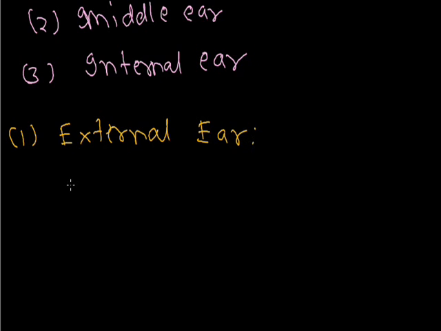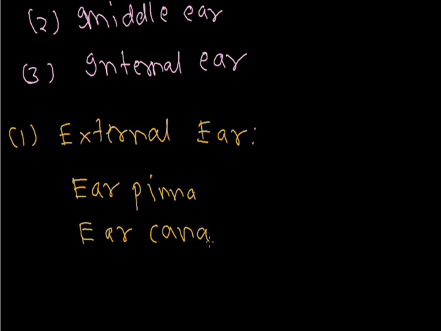The external ear has the ear pinna and the ear canal. In humans, the ear pinna does not show movement because the pinna muscles are not working. And next is the middle ear.